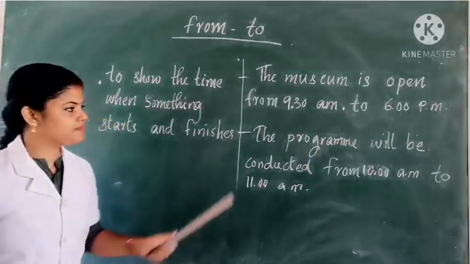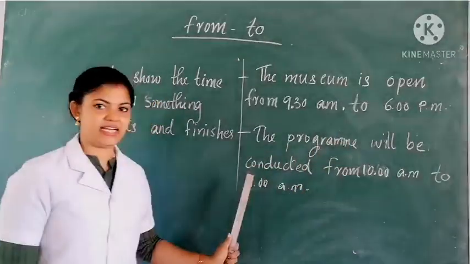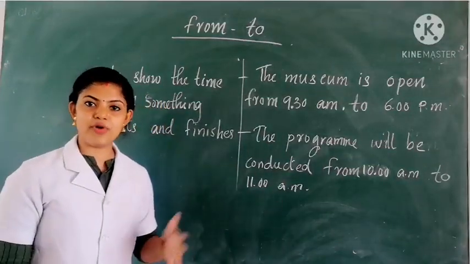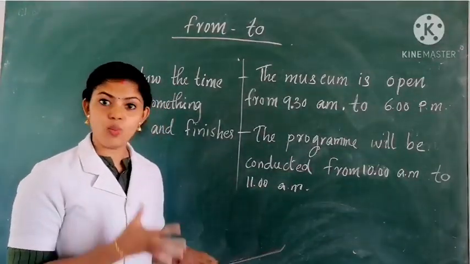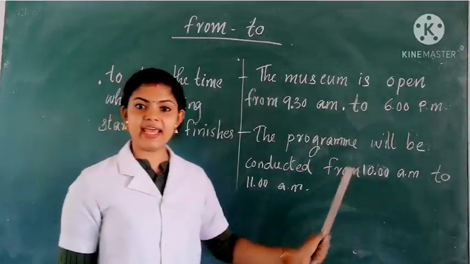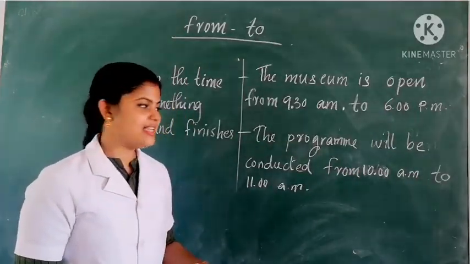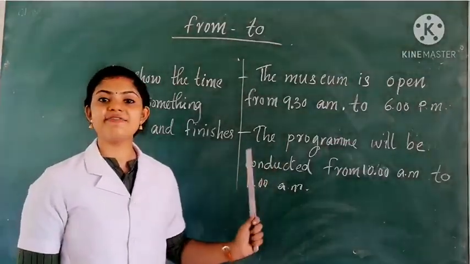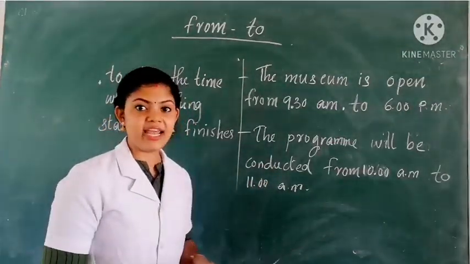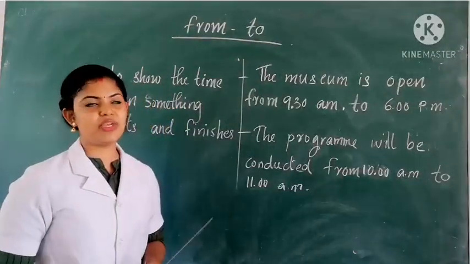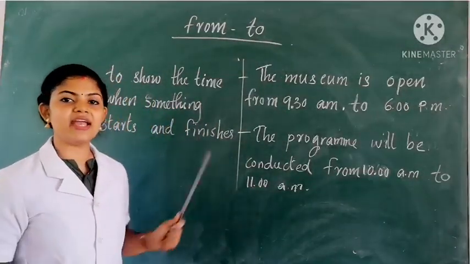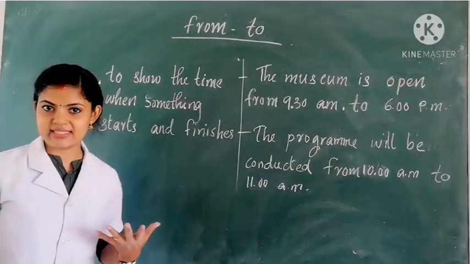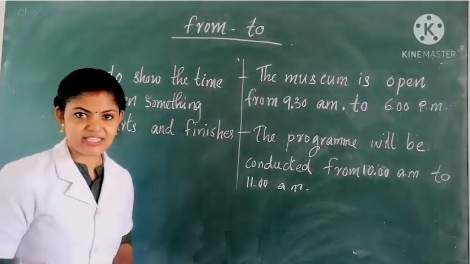So the next example: the program will be conducted from 10 a.m. to 11 a.m. So the program will be conducted from when? Yes, from 10 a.m. And when does it end? Yes, to 11 a.m. So the program will be conducted from 10 a.m. to 11 a.m. So here we use the prepositions from and to to show when something begins and when it finishes.